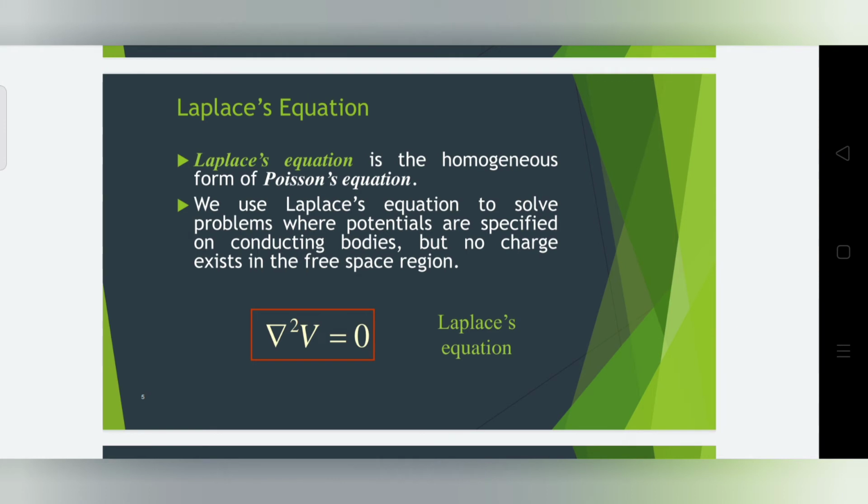We use Laplace equation to solve problems where potentials are specified on conducting bodies but no charge exists in the free space region. If the charge does not exist, it means rho v is equal to 0. Substitute rho v is equal to 0 in the Poisson equation, del squared V is equal to minus rho v divided by epsilon naught. Rho v is equal to 0, so the right side will be equal to 0. And then we get del squared V is equal to 0, which is nothing but Laplace equation.